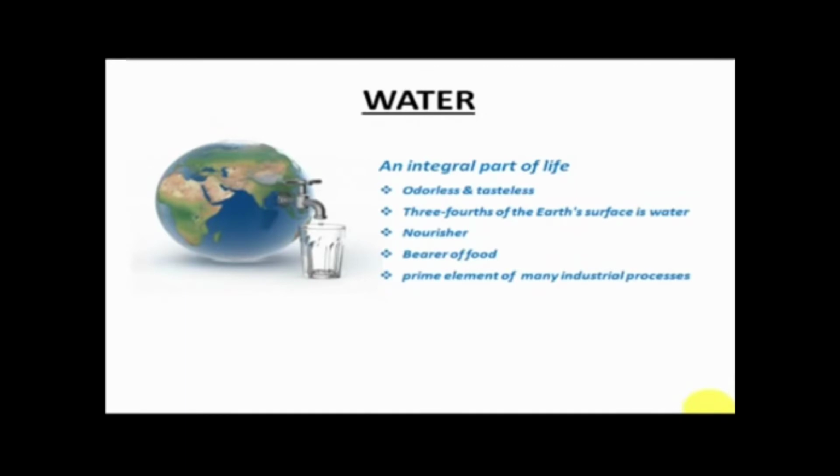Water is also known as the nourisher of plants and animals because their lives are dependent on water. Water is a bearer of food. It is a kind of food for us. With all this, we can say for sure that water is very, very important. We need water in order to live, in order to survive on this earth, right?